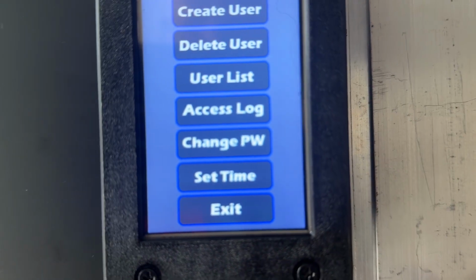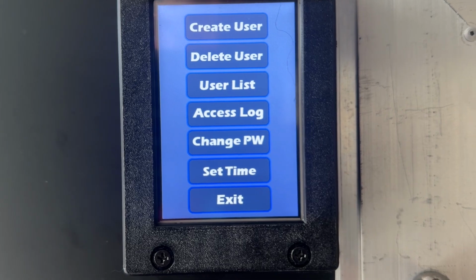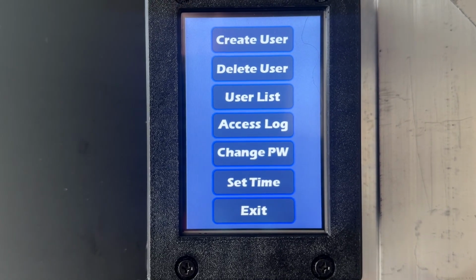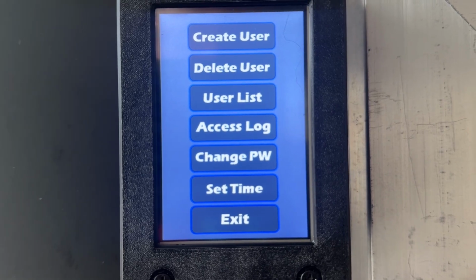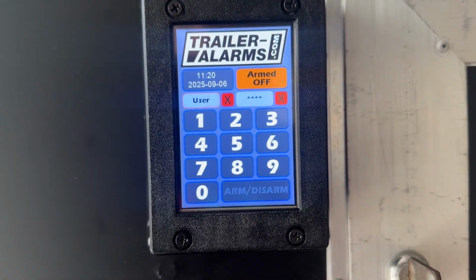Now on the time, since it is not connected to a computer, there is a microcomputer on it, and you may have to set that to your time zone. So exit out of that, but that is the admin area.